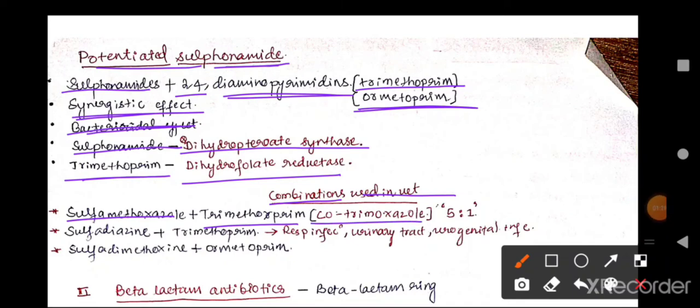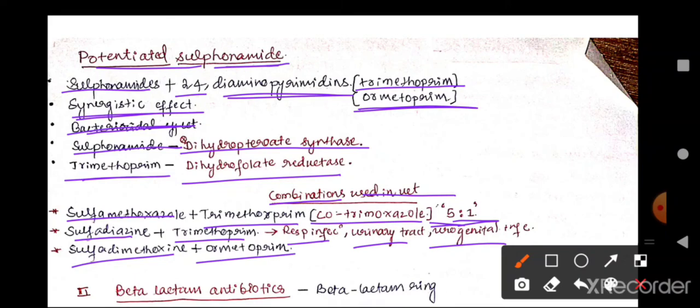The sulfonamide is in the ratio of 5 and diaminopyrimidine is in the ratio of 1. The next combination is sulfadiazine and trimethoprim, and this combination is used in treating respiratory infections, urinary tract infections and urogenital infections. And the last combination is sulfadimethoxine and ormetoprim.